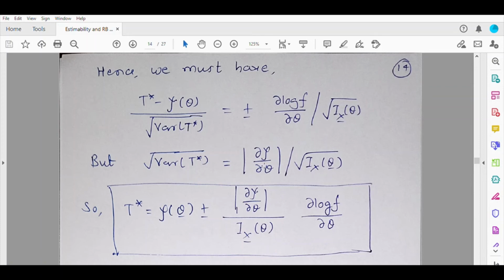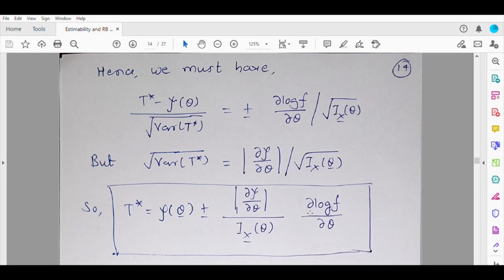We should take the absolute value because ∂ψ/∂θ can be positive or negative, but we are looking for the positive square root. If you substitute this here, you get T star as ψ(θ) plus or minus this quantity. So if an unbiased estimator reaches the Cramer-Rao lower bound, then it may be of this type.